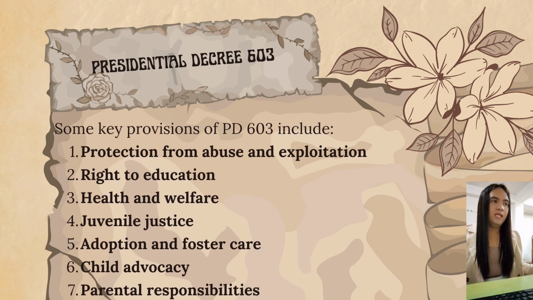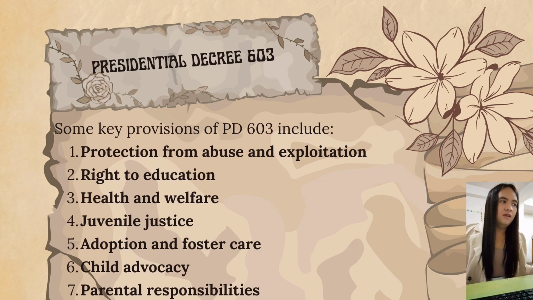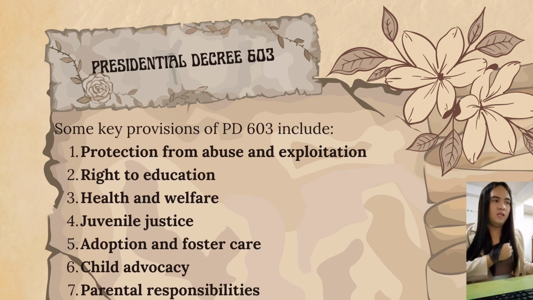It also mandates the protection of children from physical, emotional, and sexual abuse. The second one is the right to education. Presidential Decree number 603 emphasizes the importance of education for children, and it mandates the government to ensure access to quality education for all children.